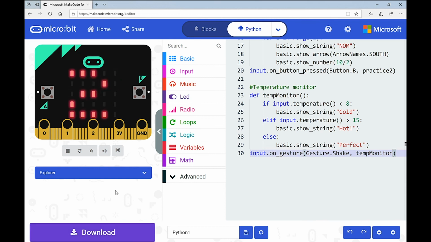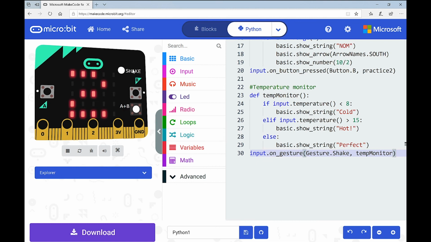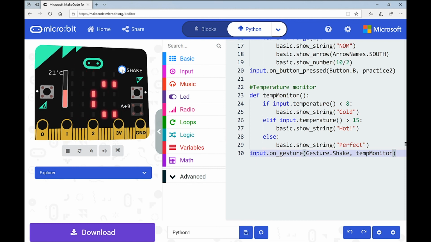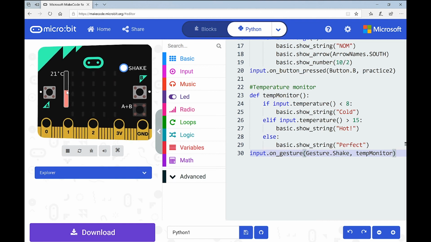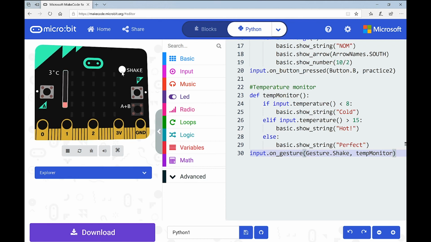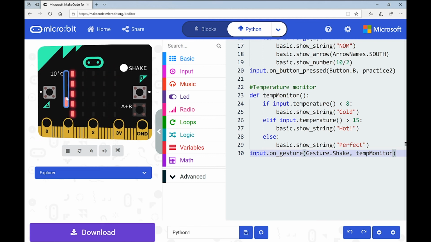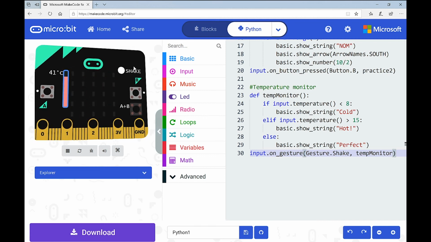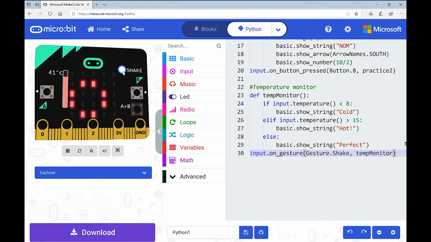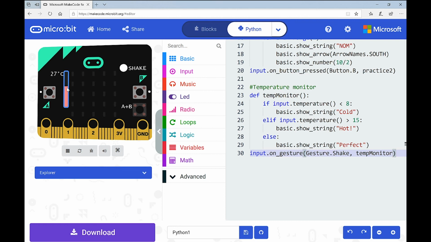Okay, so that was just our on start instruction. You can see shake has appeared now. So I'm gonna shake. It says 21 and it's saying hot, which is correct. And if I come over here to my simulator, I can actually drag that bar down to test the other conditions. So I'm gonna go to 3 degrees and shake, cold. Woohoo! And I'm gonna come up to 41, hot. Happy days. And actually, sorry, in the middle, I already did hot. We already checked that one.